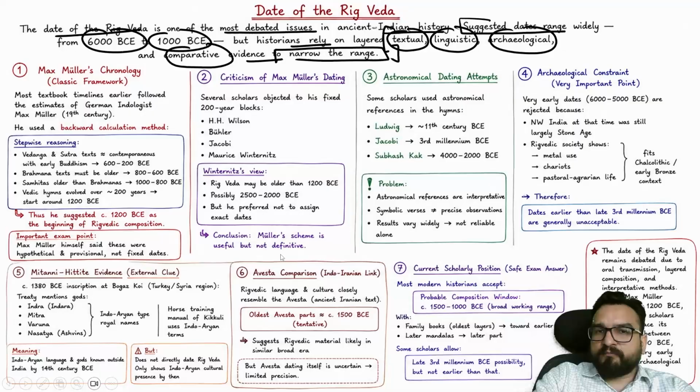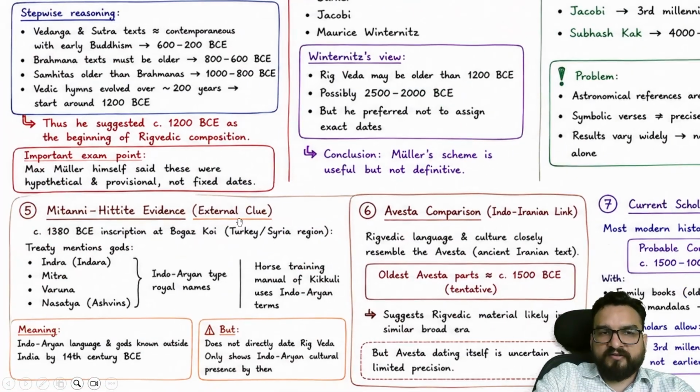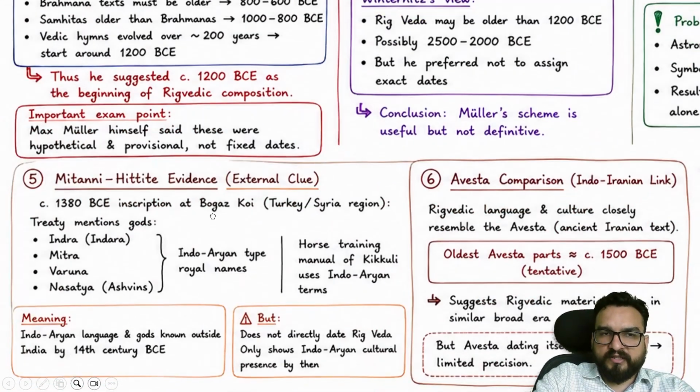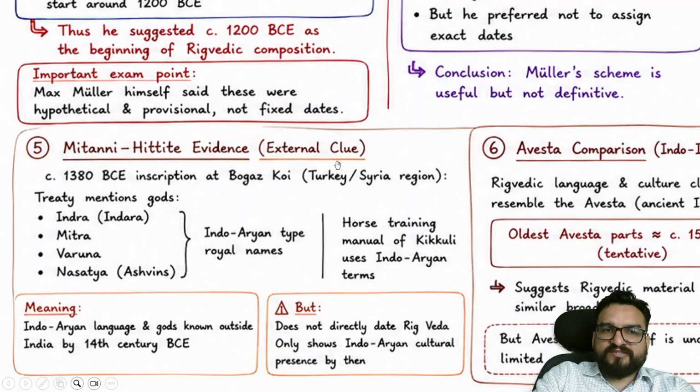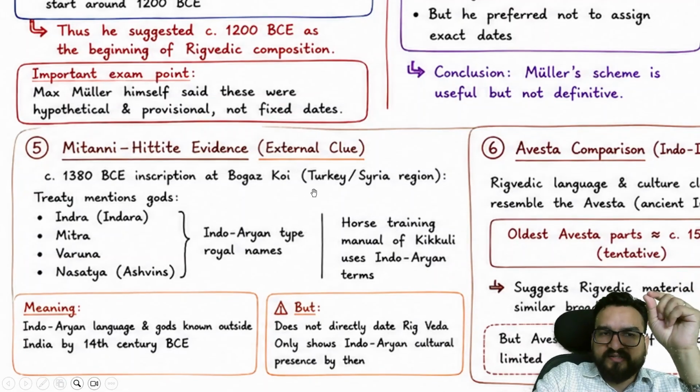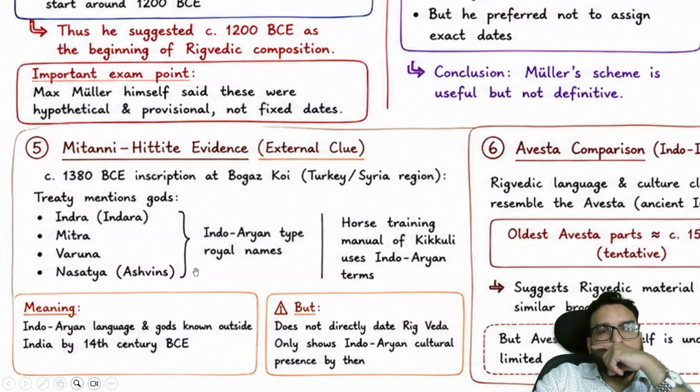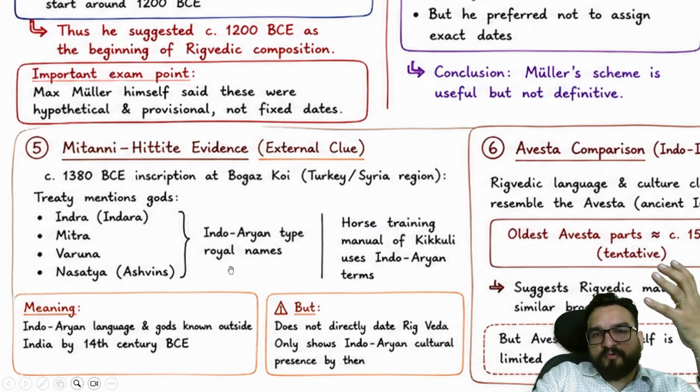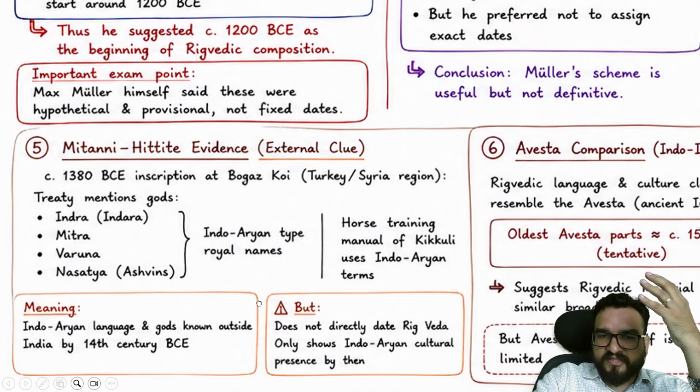One date Max Muller also gave over here. Then there is Mitanni-Hittite evidence. There is an inscription in Turkey, Syria, and they mention gods as Indra, Mitra, Varuna, and Ashwins. Indo-Aryan type royal names have been mentioned, right? The horse training manual of Kikkuli uses Indo-Aryan terms as well.